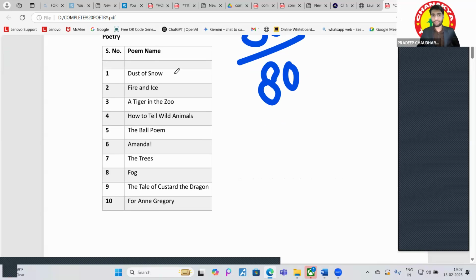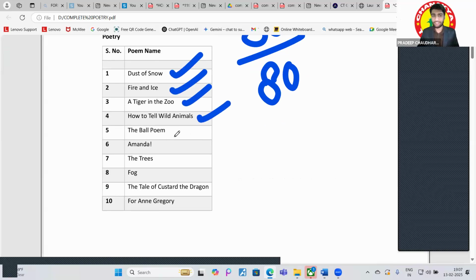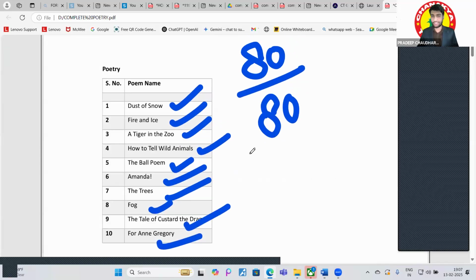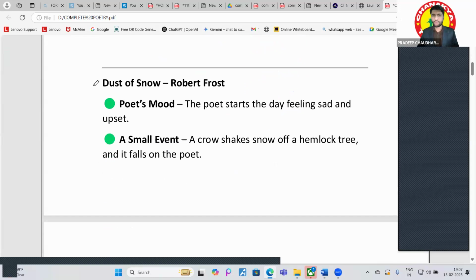What we are going to cover today: The Dust of Snow, Fire and Ice, A Tiger in the Zoo, How to Tell Wild Animals, The Ball Poem, Amanda, The Trees, Fog, The Tale of Custard the Dragon, and For Anne Gregory as well. So we are going to cover all the poetry section in today's class. Let's cover The Dust of Snow.